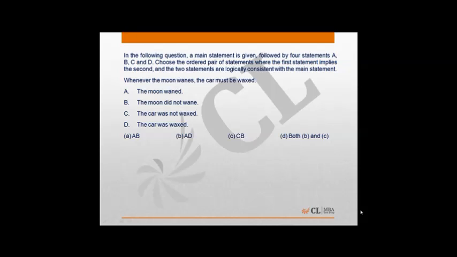Let's look at AD. A says moon wanes, which means car must be waxed, then AD is correct. CB says car was not waxed. If car was not waxed, this means effect has not happened. If effect has not happened, the cause must also have not happened. And B says the moon did not wane, which is correct. CB is also correct. Hence answer will be option D, which says both B and C.